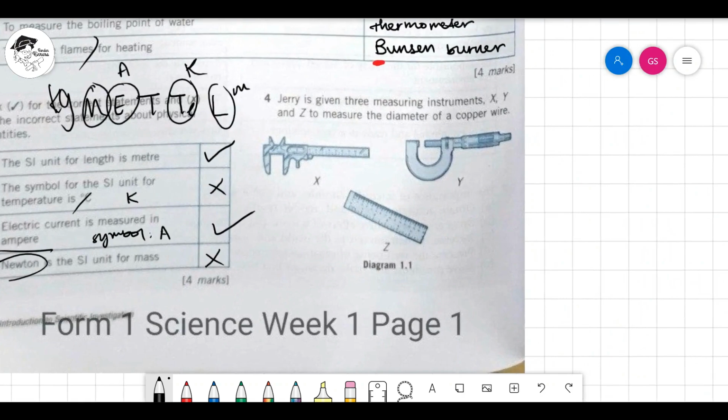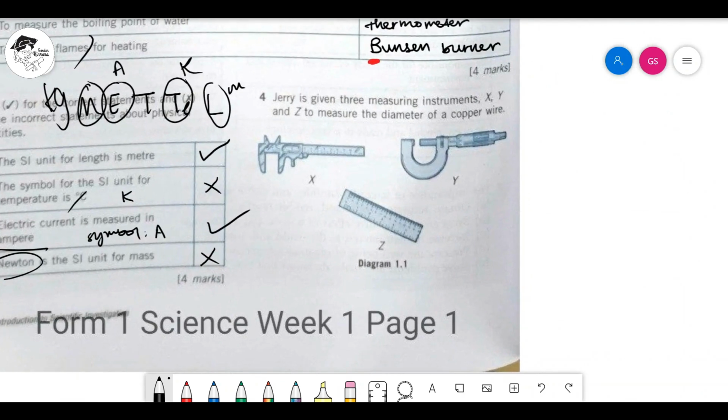Okay, so number 4. Jerry is given 3 measuring instruments, X, Y, and Z. Okay, let's cover the name first, okay? X is vernier caliper. Okay? After that, we will have this one. We call it MSG. MSG, micrometer screw gauge.